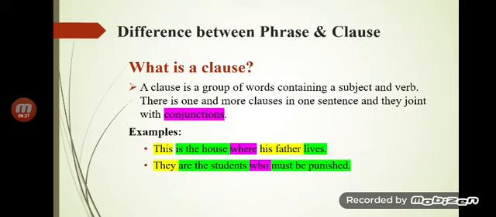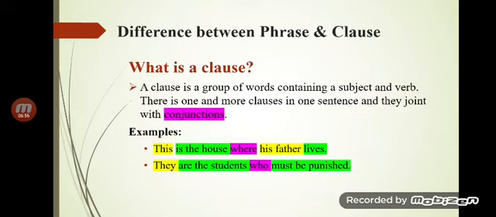If a phrase is a fragment from a sentence, these are some words. On the other hand, what is a clause? It is a group of words containing a subject and verb. There may be one or more clauses in one sentence, and you may join them with conjunctions. So we came to know that a clause is a group of words containing a subject and a verb, and it gives us a complete sense. It is a combination of subject and predicate.